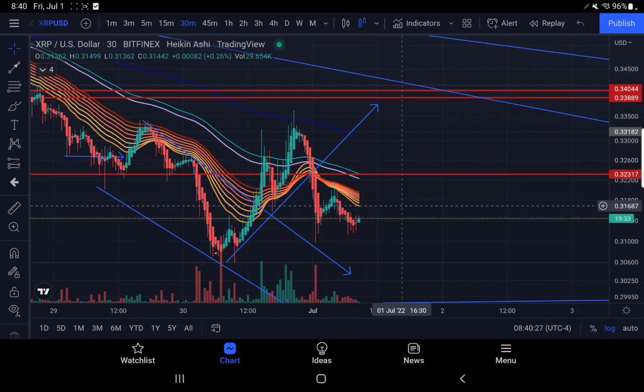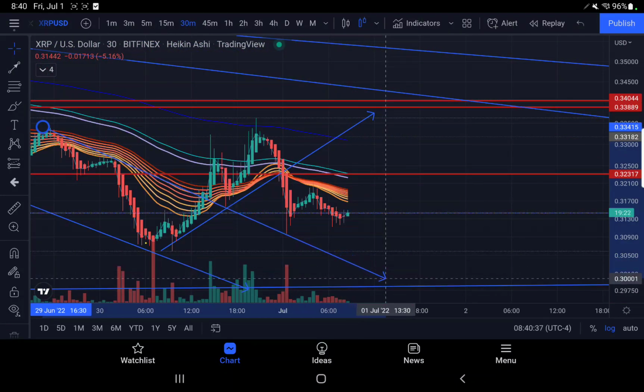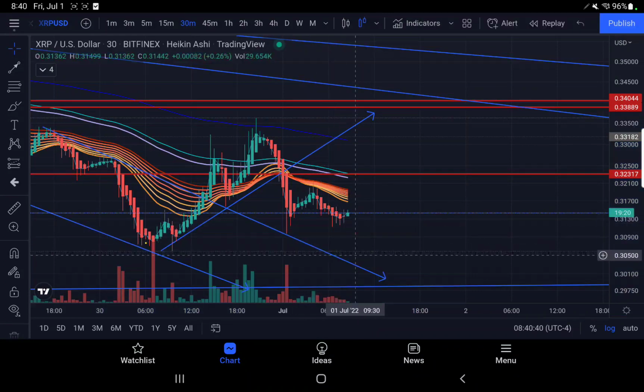With XRP, look to come up to 32,317 if you can break these EMA ribbons, but if not, you're coming up to 31.7 and you're going to be rejected. We're in this inside out wedge now, as you can very definitely see. We came down here, now we're bouncing around. If we can break the EMA lines, you can either come up here or even up to 33.1 to retest.